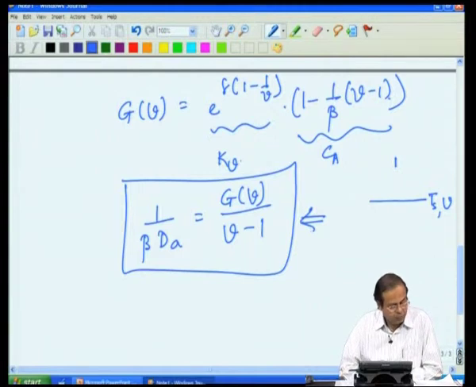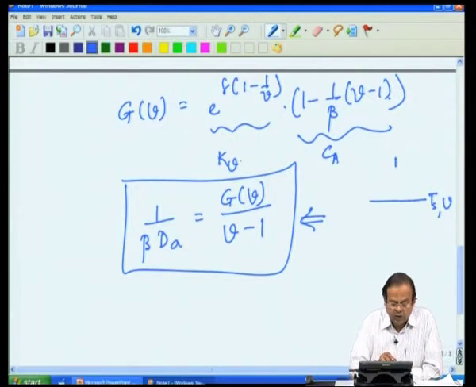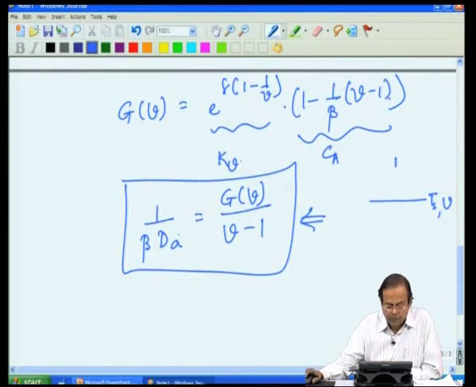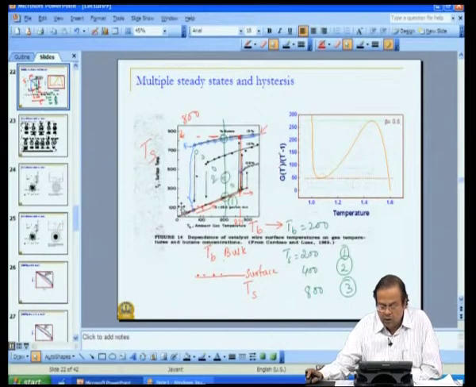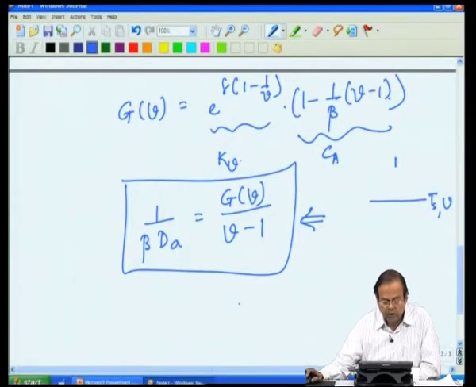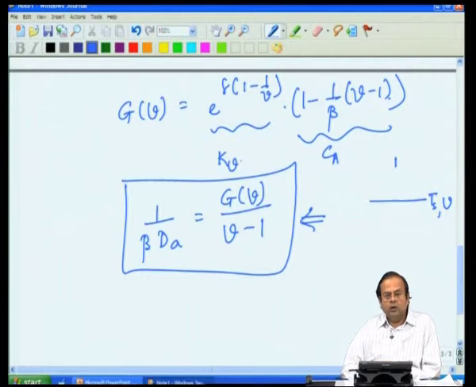equation. So, now let us try to see what happens to this solution. How does temperature change as we are changing beta and Damkohler number. Okay. So, let us look at that solution, and what are we essentially looking at? We are one way of solving an equation.